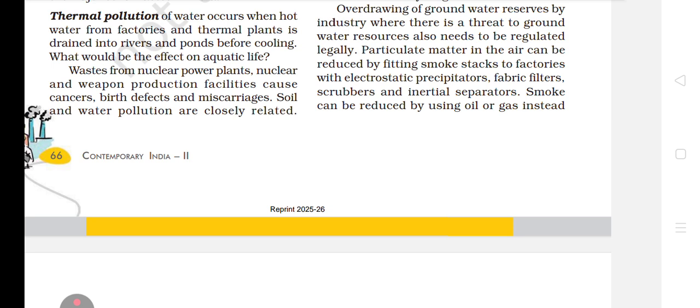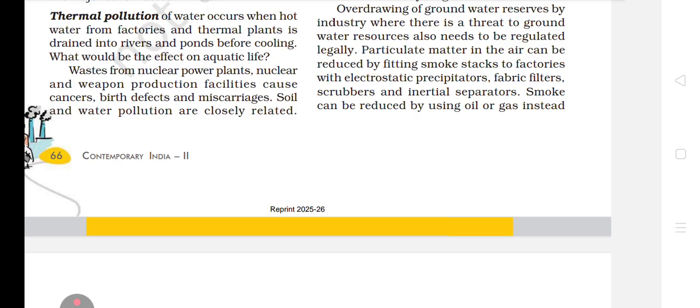Particulate matter in the air can be reduced by fitting smoke stacks to factories with electrostatic precipitators, fabric filters, scrubbers, inertial separators. Smoke can be reduced by using oil or gas instead of coal in factories. Machinery and equipment can be used, and generators should be fitted with silencers. Almost all machinery can be redesigned to increase energy efficiency and reduce noise.